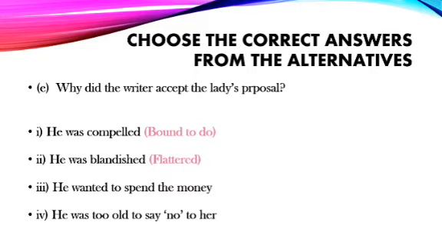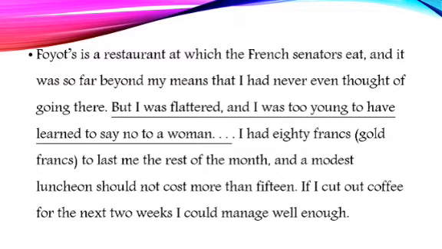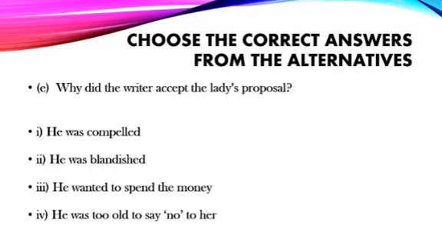He was too old to say no to her. No, I think the correct line is he was too young to say no to her. Let us check. I was flattered and I was too young to have learned to say no to a woman. So I was flattered is the correct answer. So we have already completed the MCQ answers. Now we will move on to the question answers.